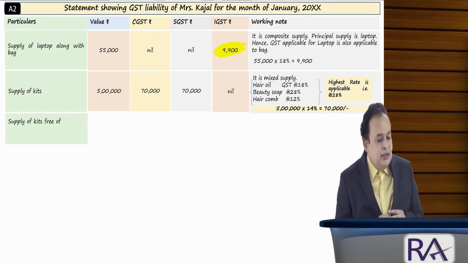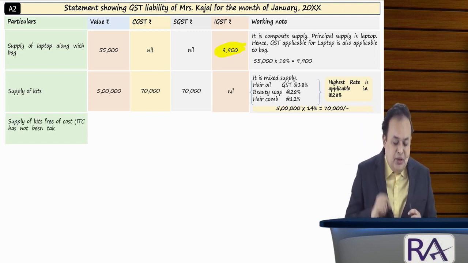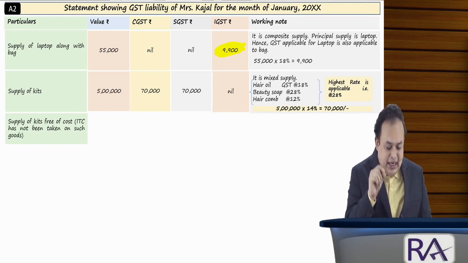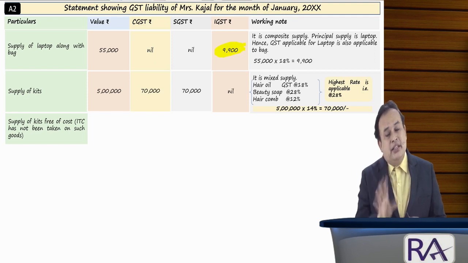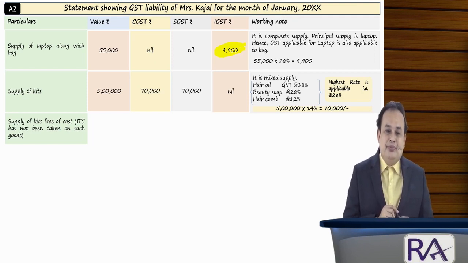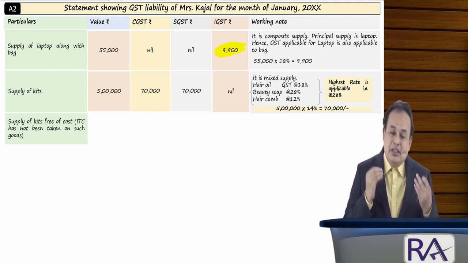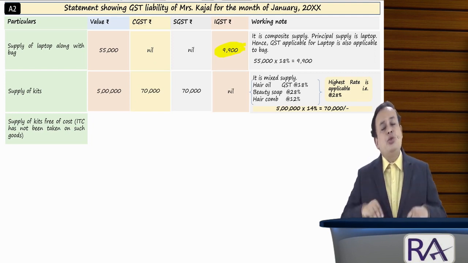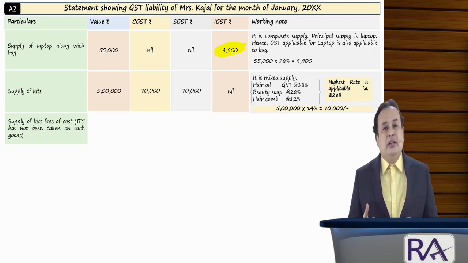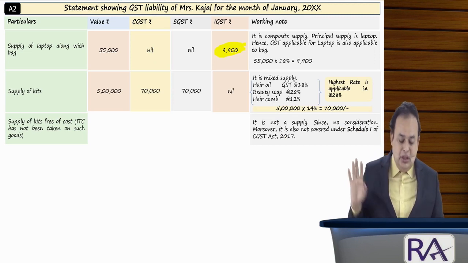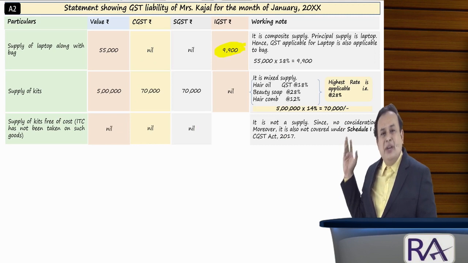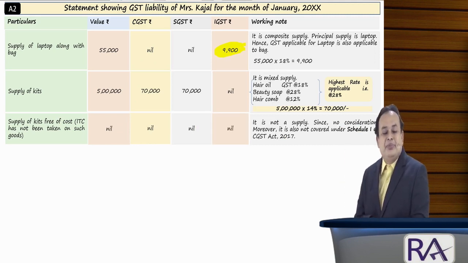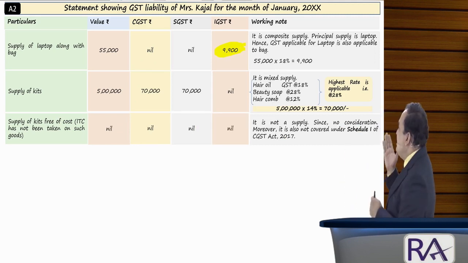Further, supply of kits free of cost, various items together, and they have not availed the ITC on such goods. Free of cost, no consideration, and also not covered under Schedule 1, then it is not a supply. So CGST, SGST, IGST are fully nil, because the value itself is nil. Is there any difficulty, my dear sir? Look on the screen, please. Any difficulty?